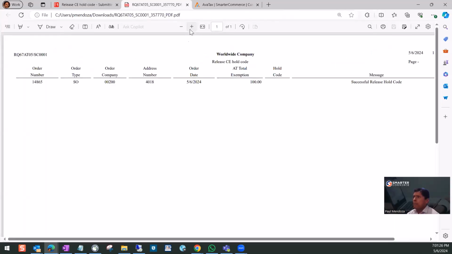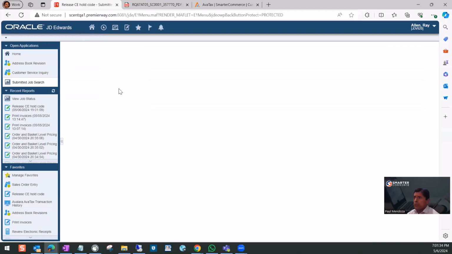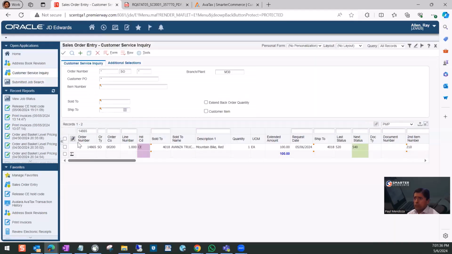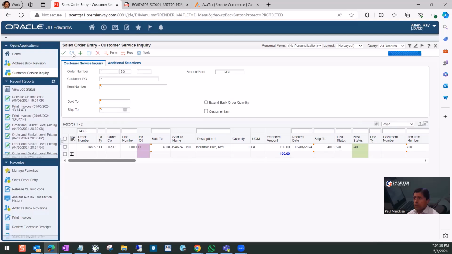And there is a little message that says successful release of the hold code. Let's go back to the customer service screen and refresh this specific order. And the hold code has been released. Now we can perform an online invoice, an online tax call, which we call online invoice here.